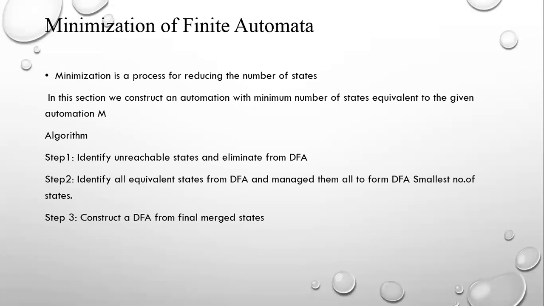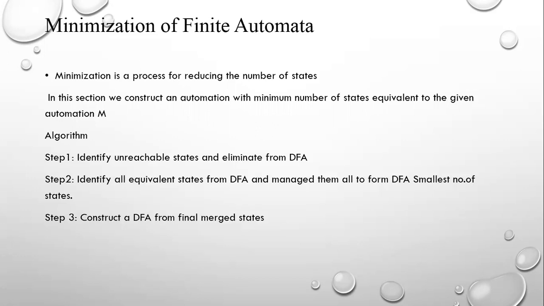Everyone knows how to construct a finite automata. Here, we look at how to reduce the number of states. That is called minimization. In this section, we construct an automaton with the minimum number of states equivalent to the given automaton. In this minimization of finite automata, just go through three steps.